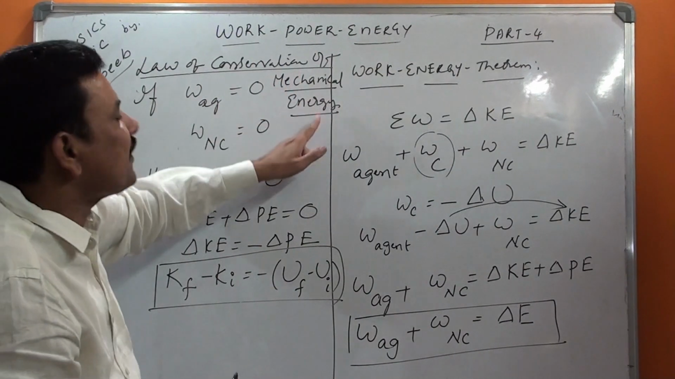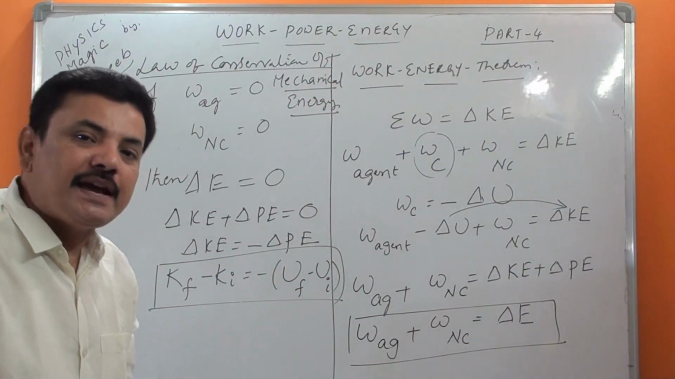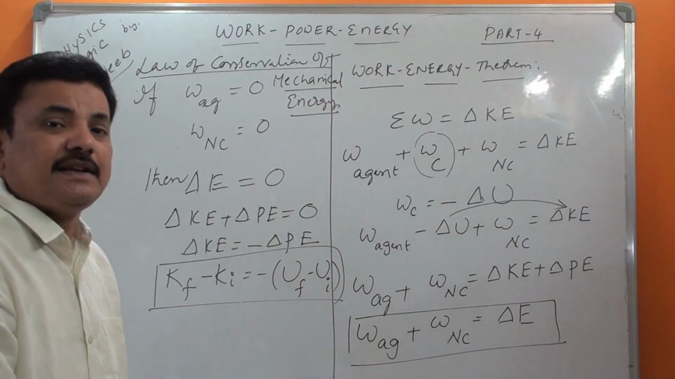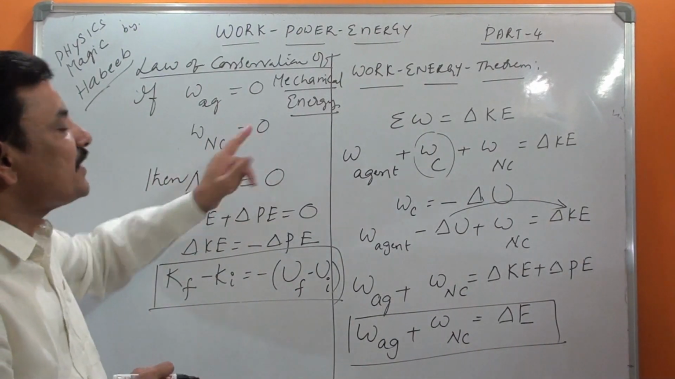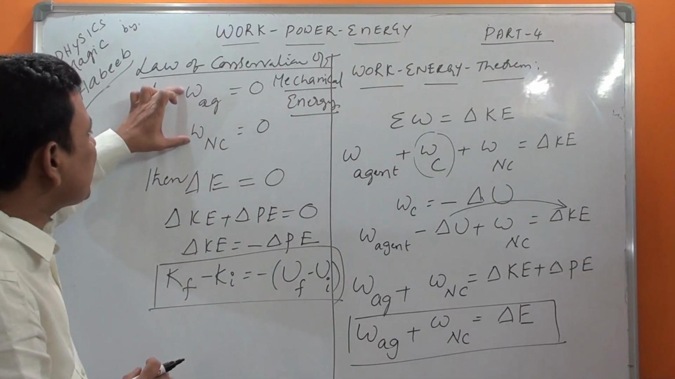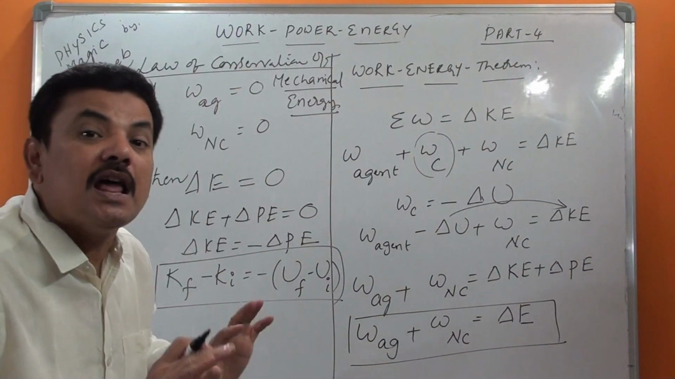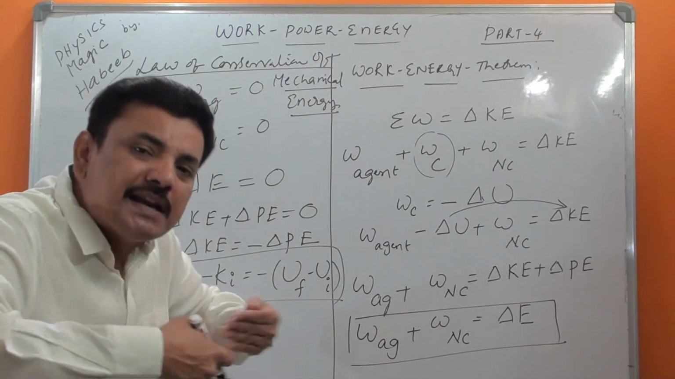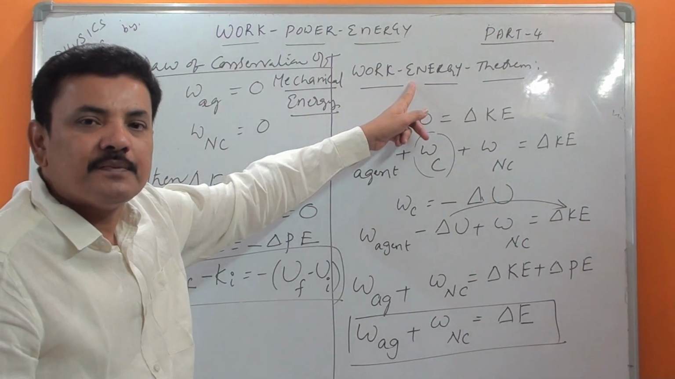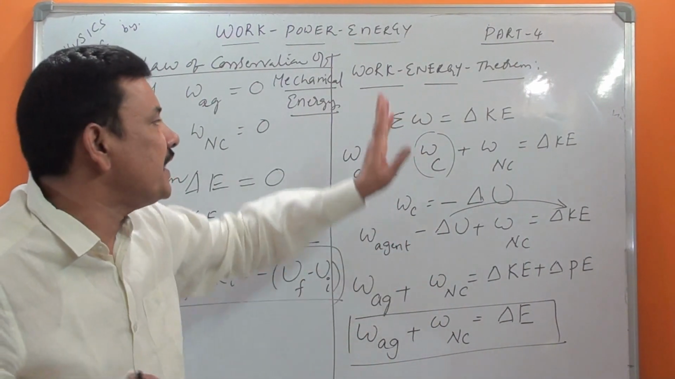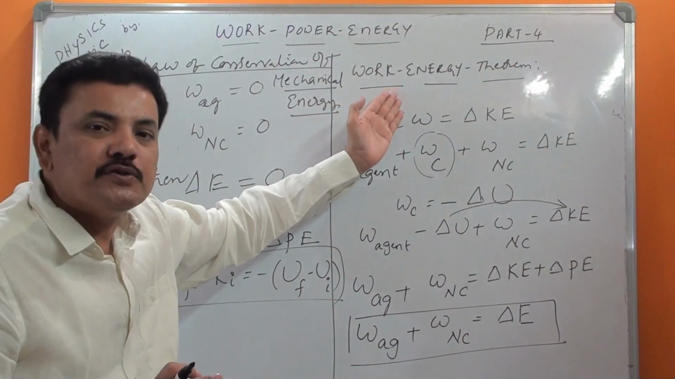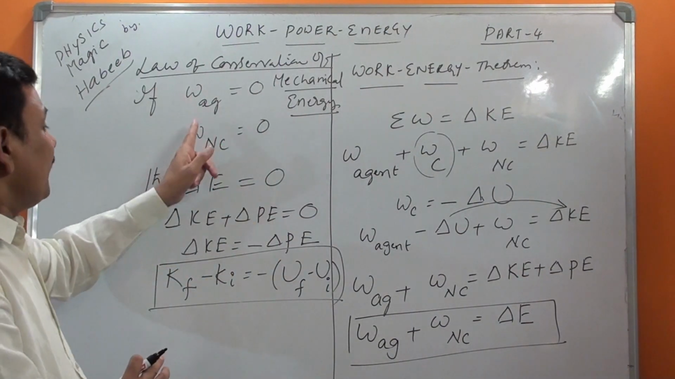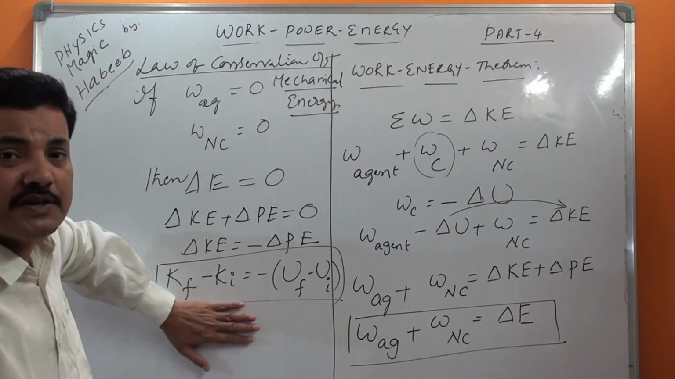So now you clearly understood this situation. We will apply the law of conservation of mechanical energy to any situation if work done by agent is 0 in that question and work done by non-conservative force is 0. If these two conditions are given, then only you can apply the law of conservation of mechanical energy. If these two are not 0, if they are existing, happily use the work energy theorem. So now you have a very clear difference between this one and this one, and when we have to use each. Finally you got this law of conservation of mechanical energy.